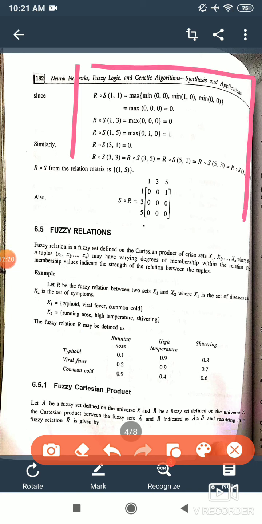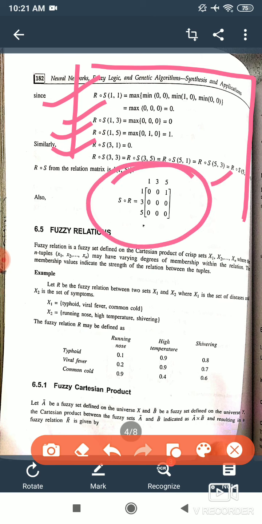Now this is about the first row and first column, then first row second column, then first row third column, second row first column. In this way we get all the components, and we will have all 0 and only 1 at the positions 1 and 5. You can find it out.